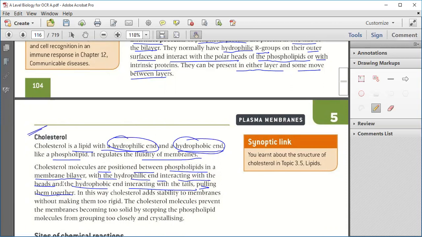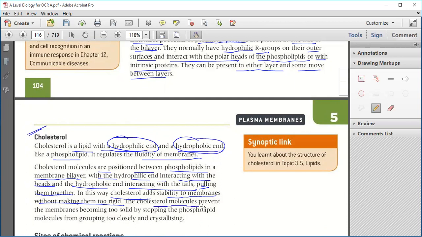Now, as they pull everything together, they keep the two layers in one. You can say they keep the two layers stable. In this way, cholesterol adds stability to the membranes without making them too rigid. It doesn't make them rigid, it makes them flexible also.